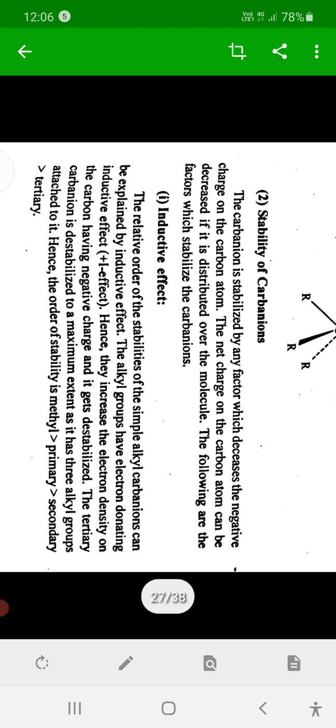Then resonance: electron withdrawing, not donating, in resonance effect.